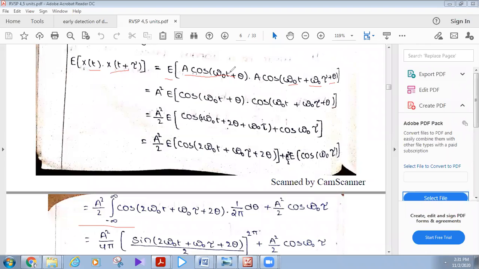This is a simple trigonometric calculation. Here A and also here A, both are constants. A into A, which is A square, into expectation of cos omega naught t plus theta into cos omega naught t plus omega naught tau plus theta. This is in the form of cos A into cos B. You all are very familiar with trigonometric functions and equations.